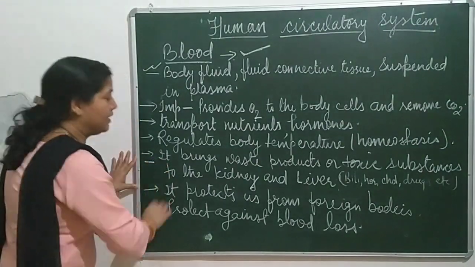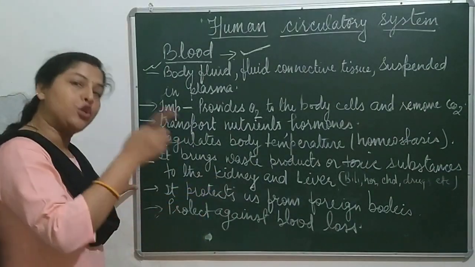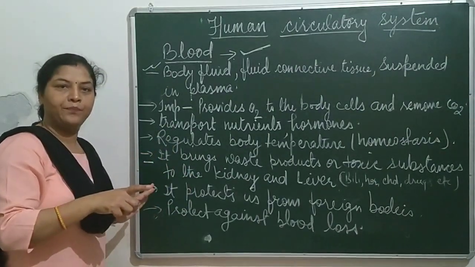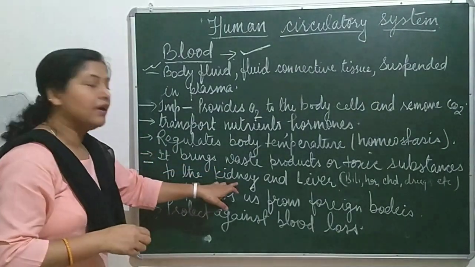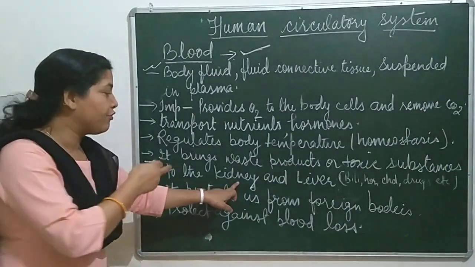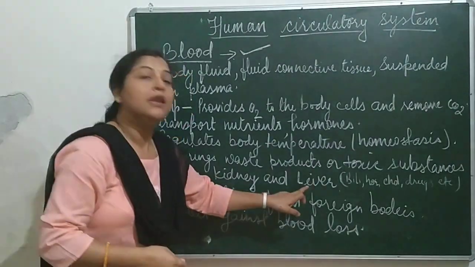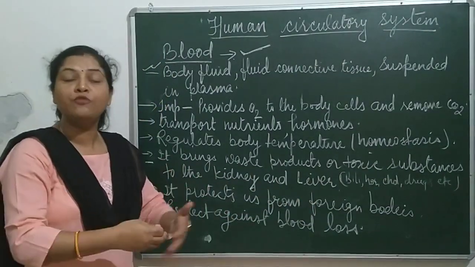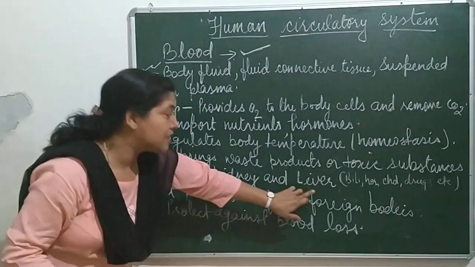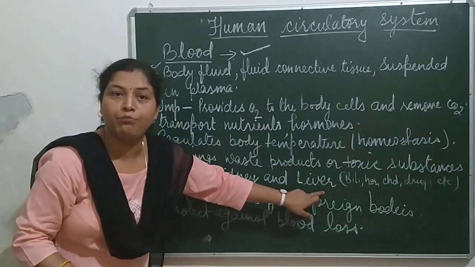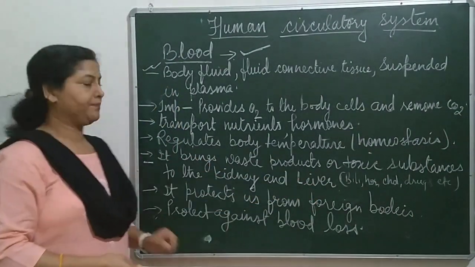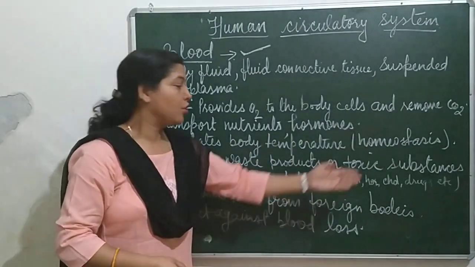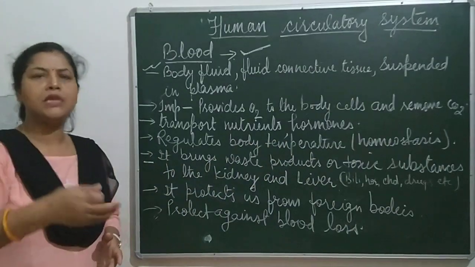Next function, it brings waste products or toxic substances to the kidney and liver. In the kidney, liquid waste is removed, and the liver is responsible for the removal of many other substances. This liver is also a very important excretory organ as it excretes bilirubin, hormones, cholesterol, drugs and many other things.